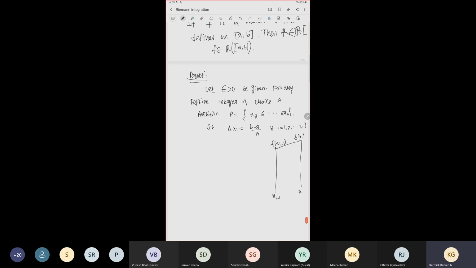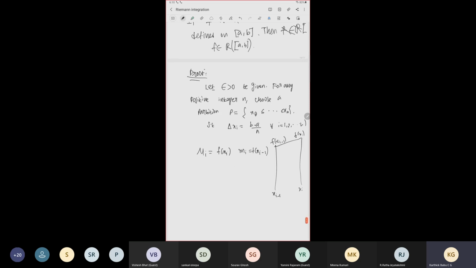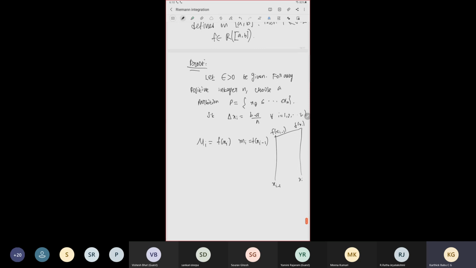So with this, we can write capital Mi equal to f of xi and small mi equal to f of xi minus 1, for i equal to 1 to n.